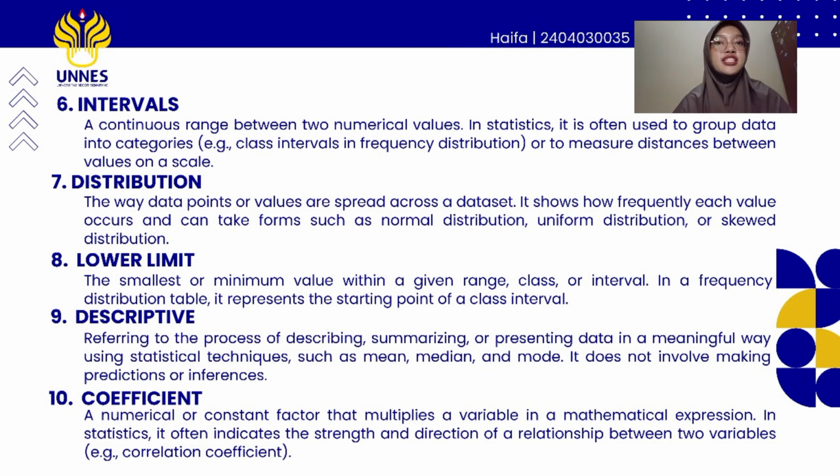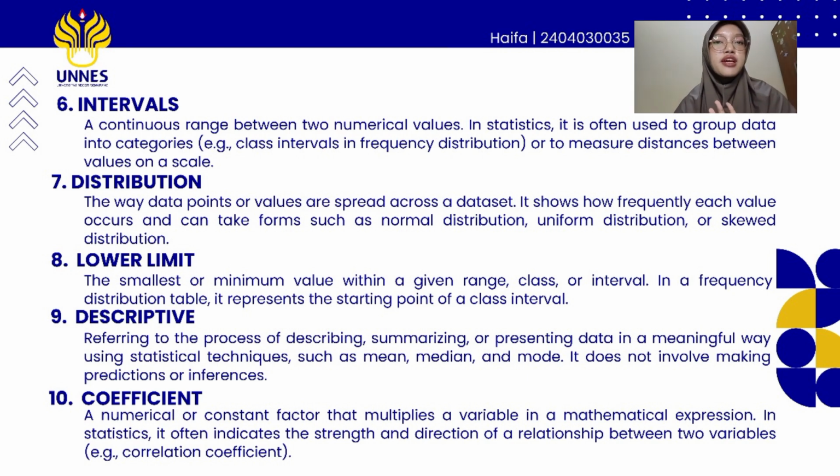Four is descriptive, referring to the process of summarizing or representing data in a meaningful way using a statistical technique such as mean, median, and mode. It does not involve making prediction or inference.